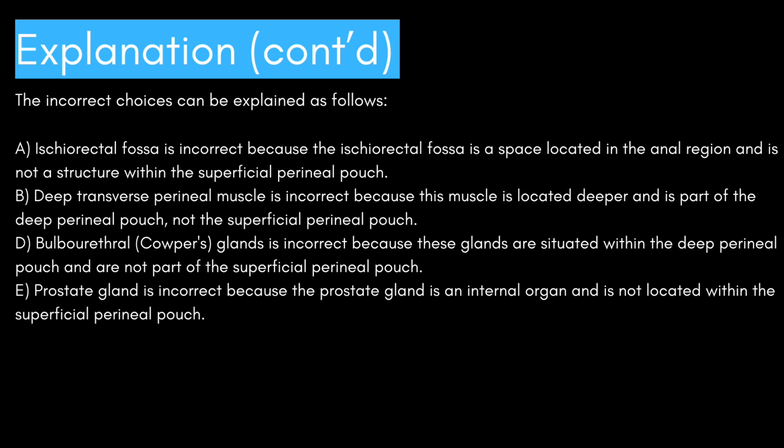D, bulbourethral, Cowper's glands, is incorrect because these glands are situated within the deep perineal pouch and are not part of the superficial perineal pouch. E, prostate gland, is incorrect because the prostate gland is an internal organ and is not located within the superficial perineal pouch. All right, now that we have covered this question, let's move on to look at the next question.